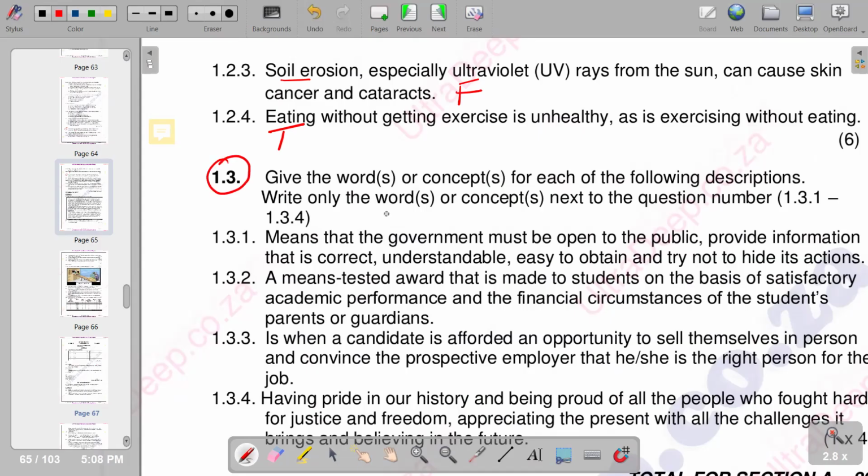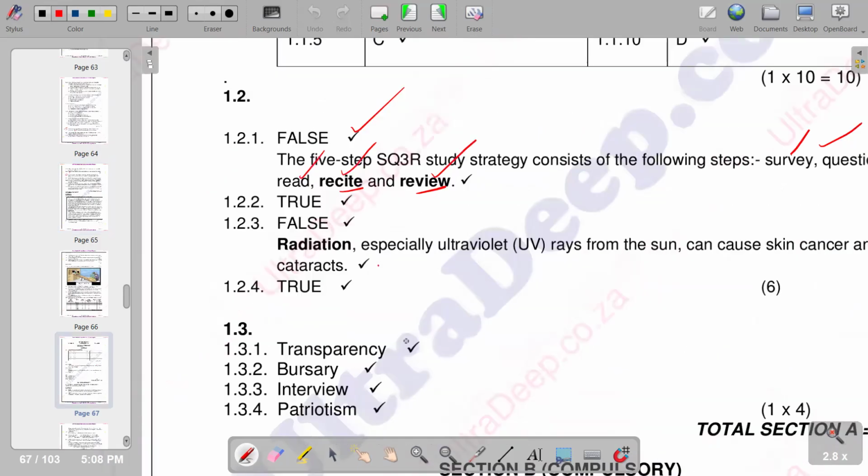1.3 reads: give the word or words or concept or concepts for each of the following descriptions. Write only the word or words or concept next to the question number. So the first one is: means that the government must be open to the public and provide information that is correct, understandable, easy to obtain, and try not to hide its actions. It is transparency, obviously. So we have transparency on 1.3.1 as the correct response.